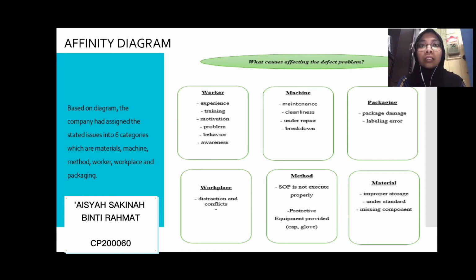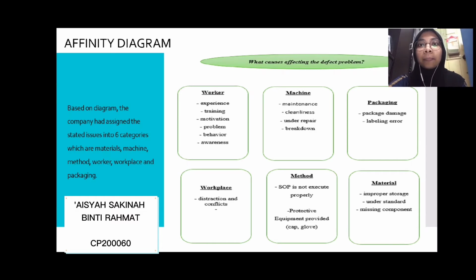For the machine category, lack of maintenance and low machine cleanliness lead to frequent machine breakdown and hence affect the product defect problem. The third group affecting the company's product defect is the packaging itself. The fourth cause is the workplace, which is distraction and conflict. Unproductive employees in the workplace cause distraction, and one distracted worker can easily impact all of the other employees around.